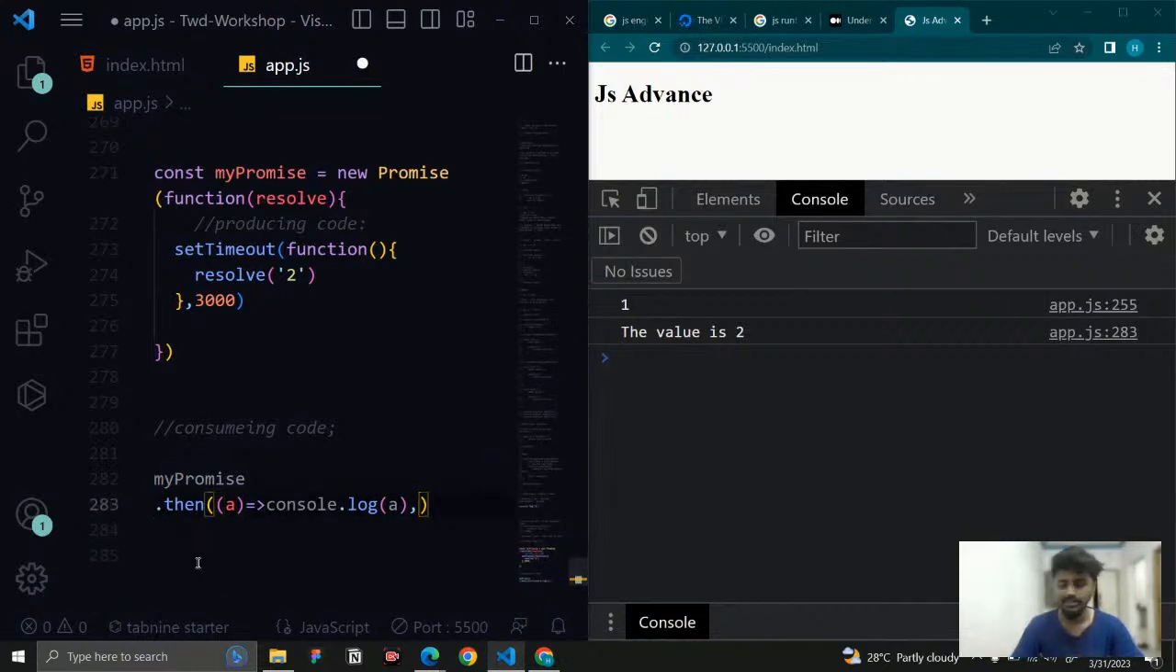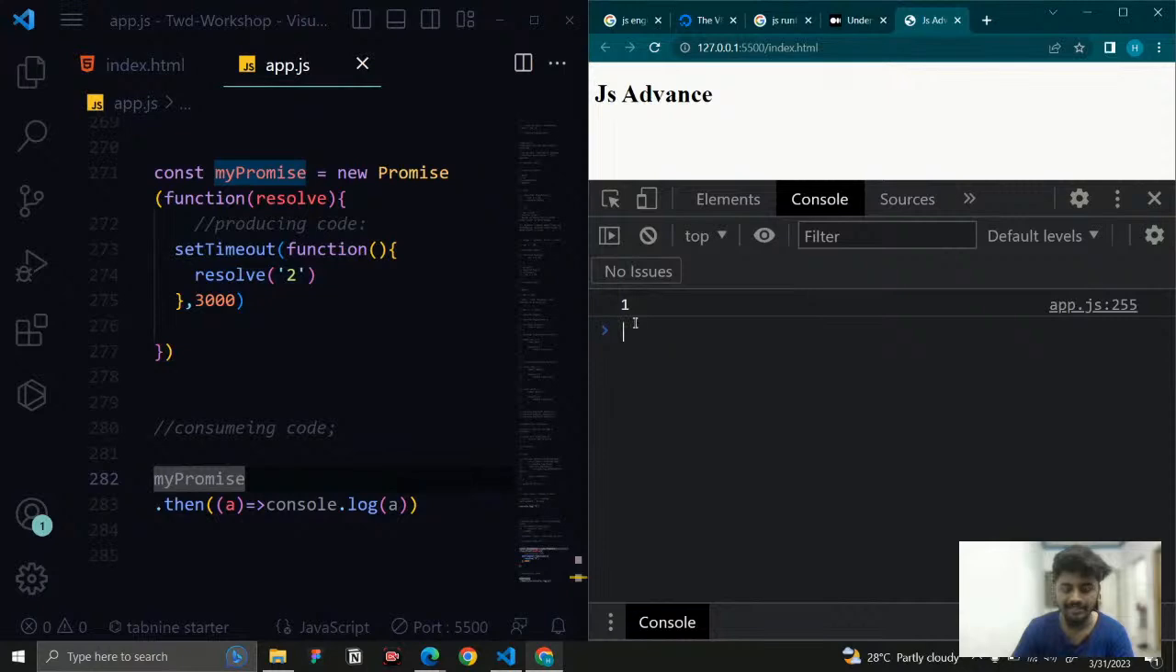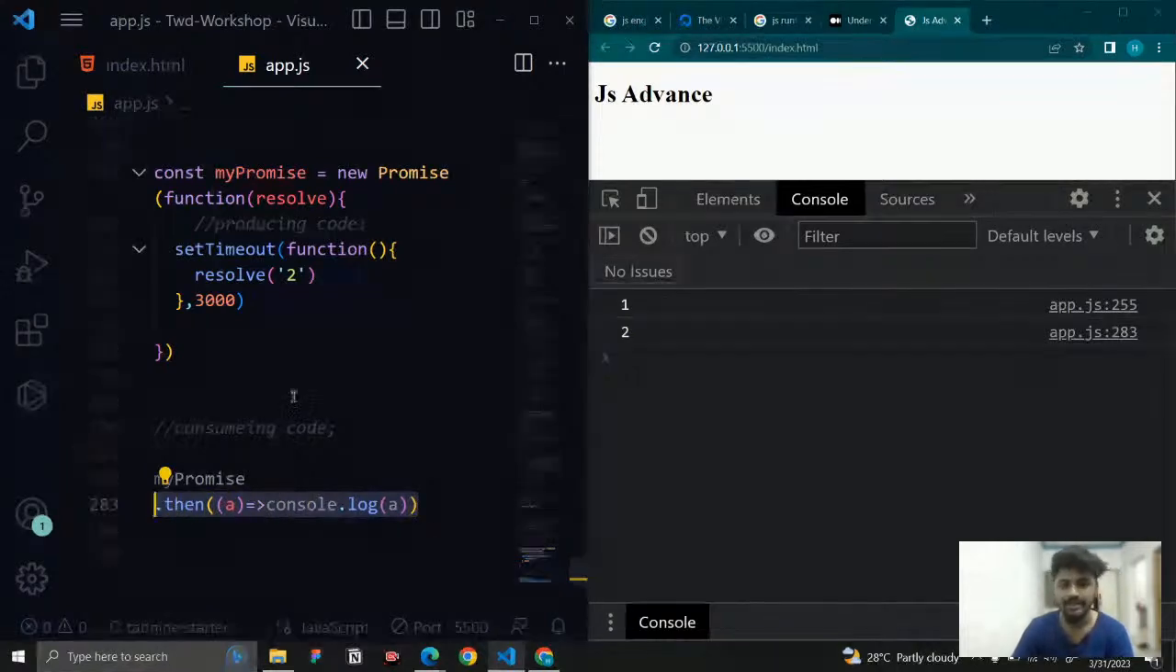So what is the dot then method going to do? Well, this dot then method is going to wait for the promises to complete. Once this process is completed, then it is going to execute the value inside here. You can see after 3 seconds, it is going to execute it. So now what I want to do, once this process is completed, then I need to print 3. That is what our logic is, right?